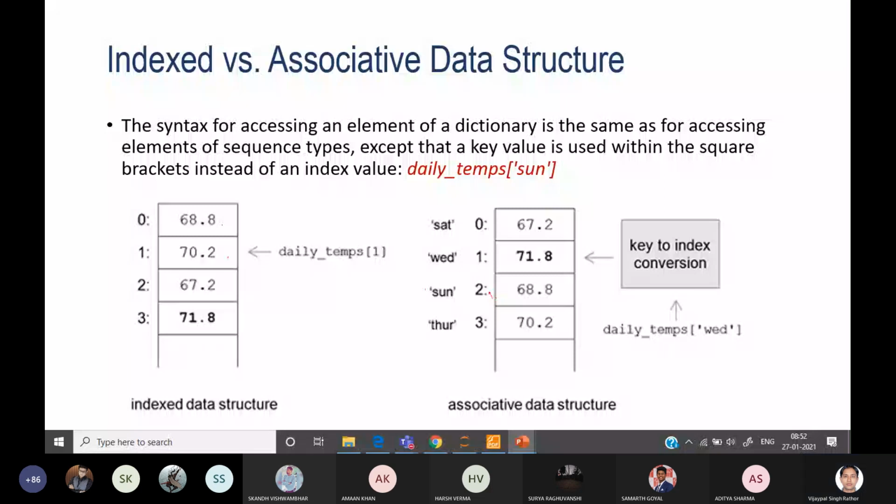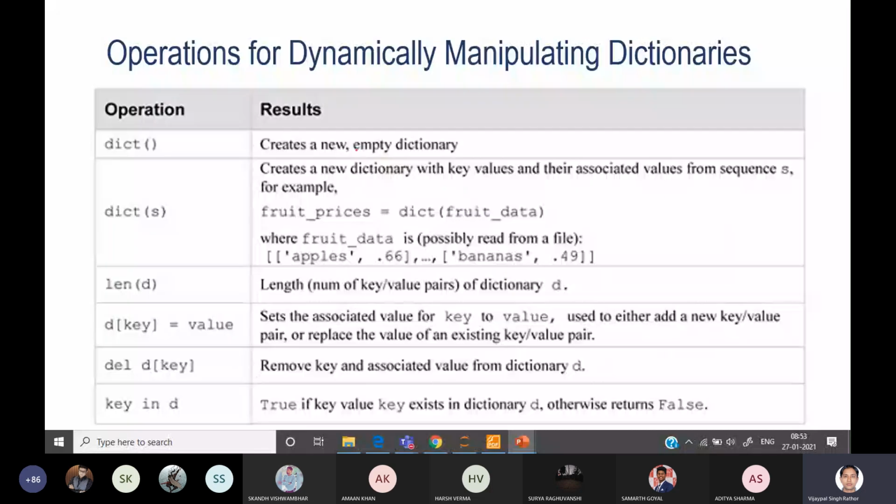Okay, so now you can see the different operations you can perform on the dictionary data type. You can see dict, it is a constructor function provided by Python in order to create a dictionary. You can create like di, specify curly braces, and then associate two values here.